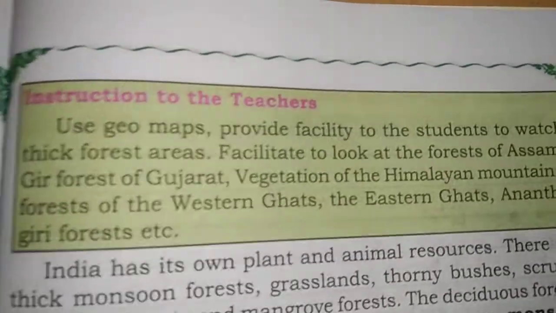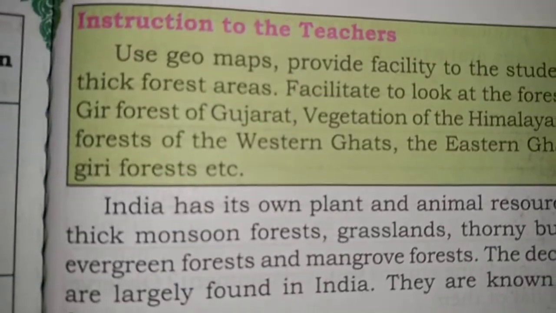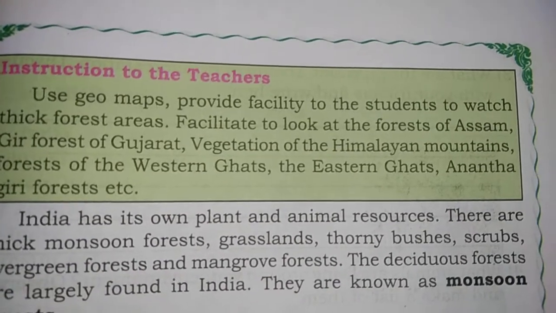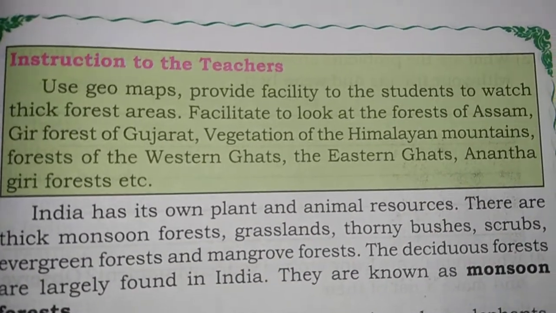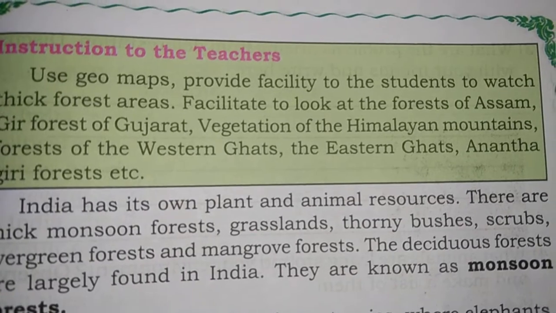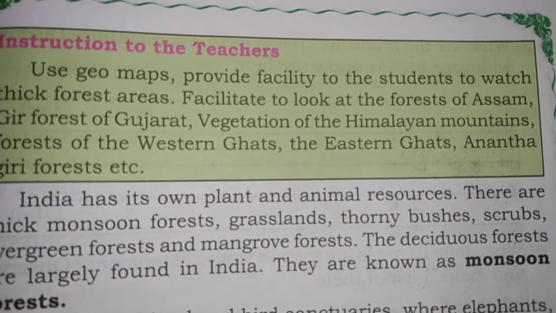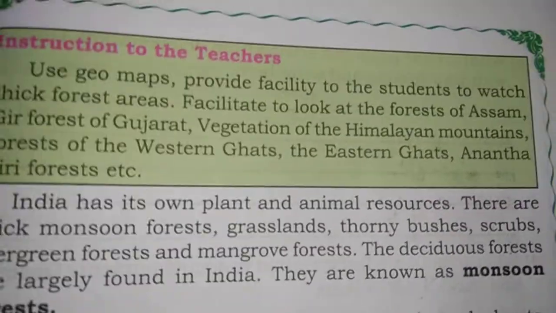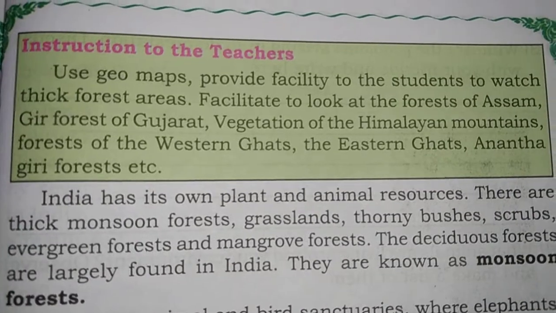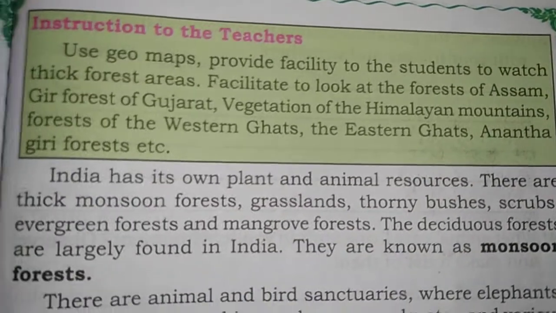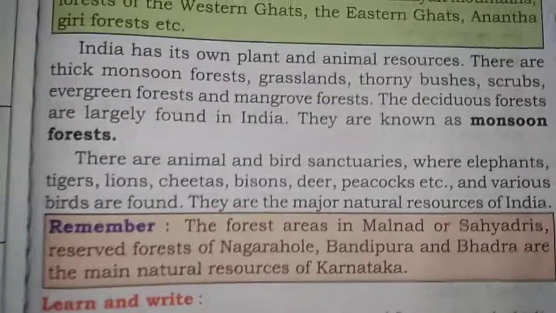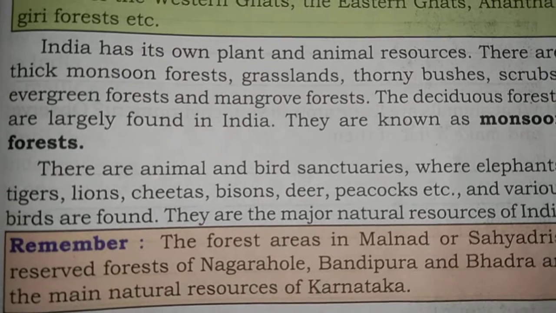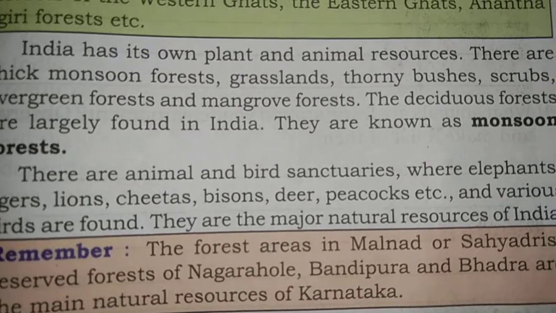Next, instruction to the teachers: use geomaps and provide facility to the students to watch thick forest areas. Facilitate them to look at the forests of Assam, Gir forest of Gujarat, vegetation of the Himalayan mountains, forests of the Western Ghats and Eastern Ghats and Anantagiri forest. India has its own plant and animal resources.